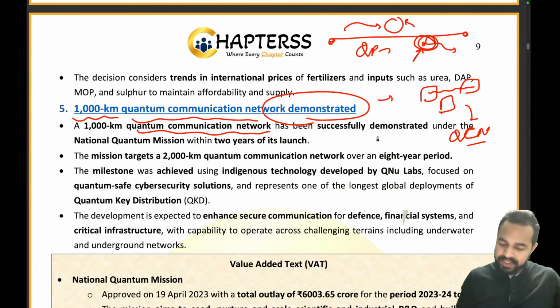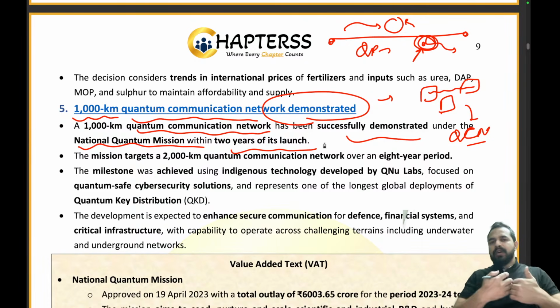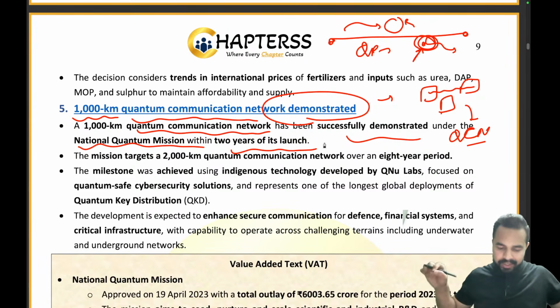Okay, so it has been successfully demonstrated under the National Quantum Mission within 2 years of its launch. So my dear friends, under the National Quantum Mission, we have the target of setting up 2,000 kilometers of quantum communication, but now we are able to do 1,000 kilometers. Let's take an example: that particular length is between Delhi and Mumbai, right? We are able to have that kind of secure network which cannot be hacked.